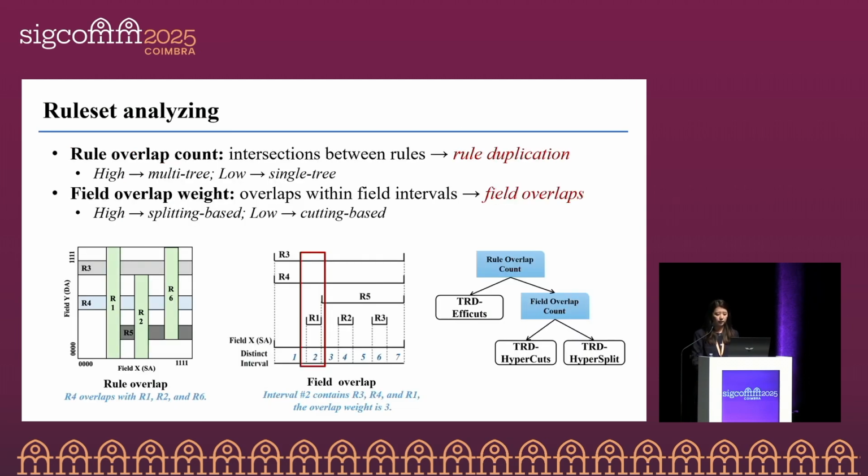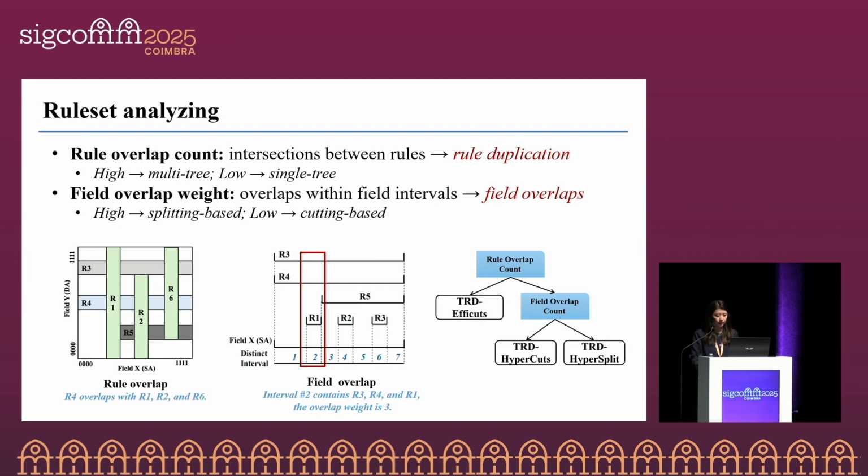In the route set analyzing module, we use two simple metrics to measure how much the routes overlap. The first, route overlap count, measures the number of intersections between routes, and it reflects the degree of route duplication. If this value is high, we use a multi-tree design to reduce memory redundancy. Otherwise, we choose a single tree construction.